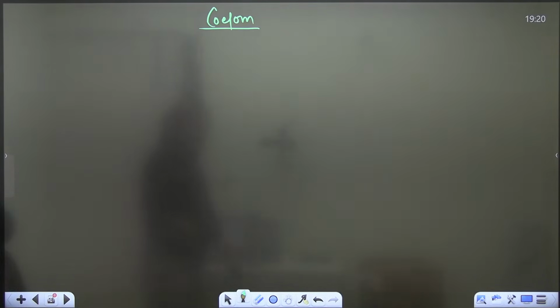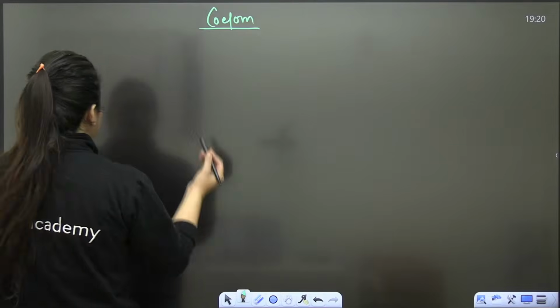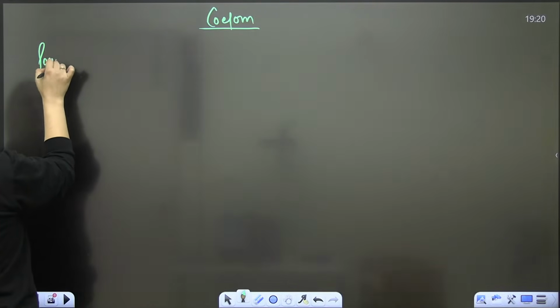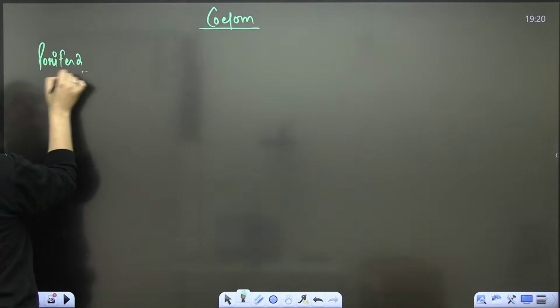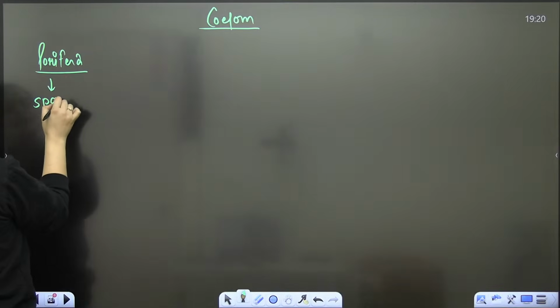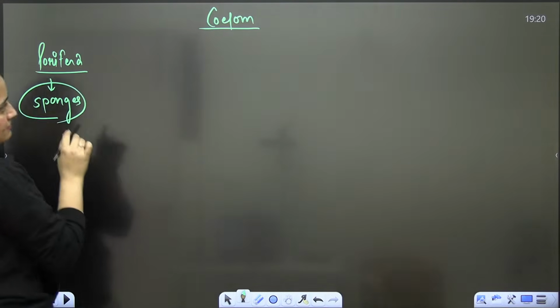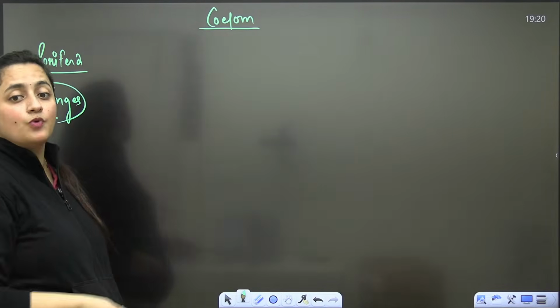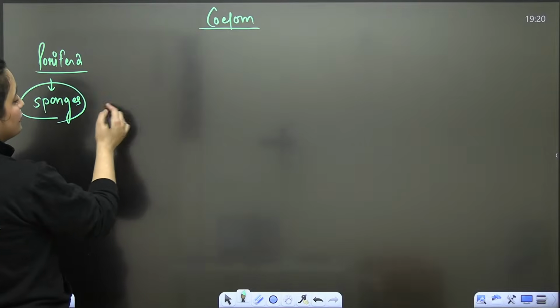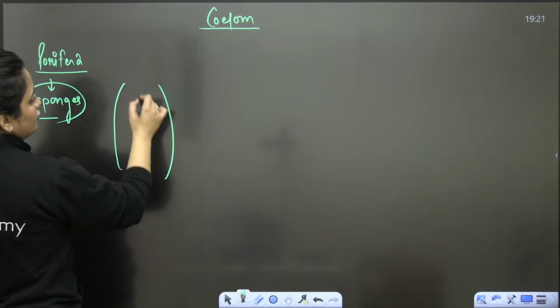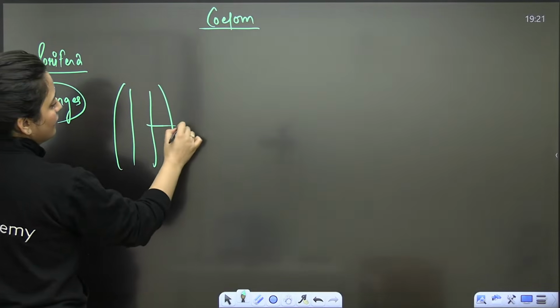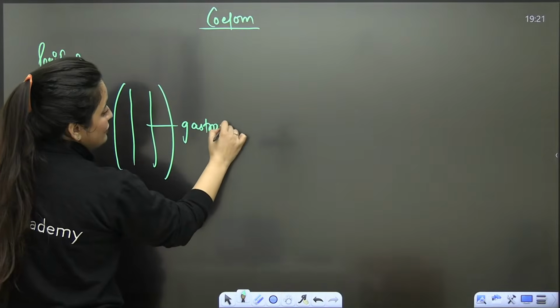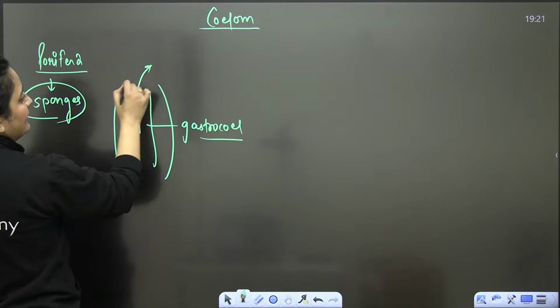Coelom large. Okay, देखिए बच्चे, let's start from the porifera, like your sponges. I have seen many students sometimes ask me this thing: even in the sponges we have the cavity. When we talk about their internal structure, we say that they are having a cavity in between. We call it as gastrocele, right? The water will flow through it, then water will come out.